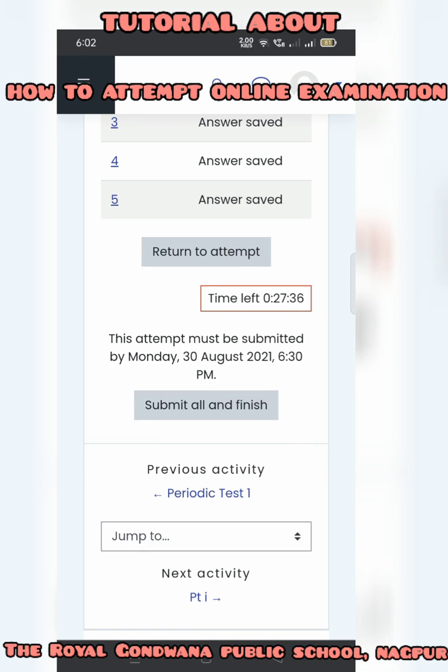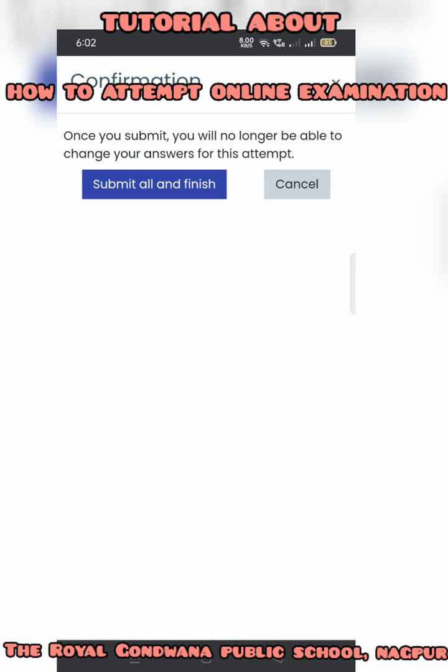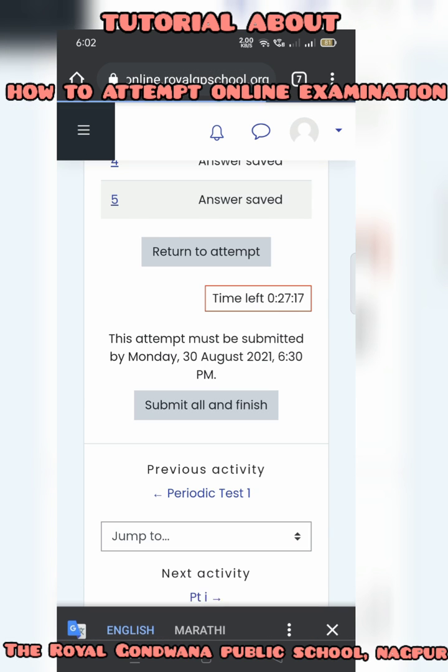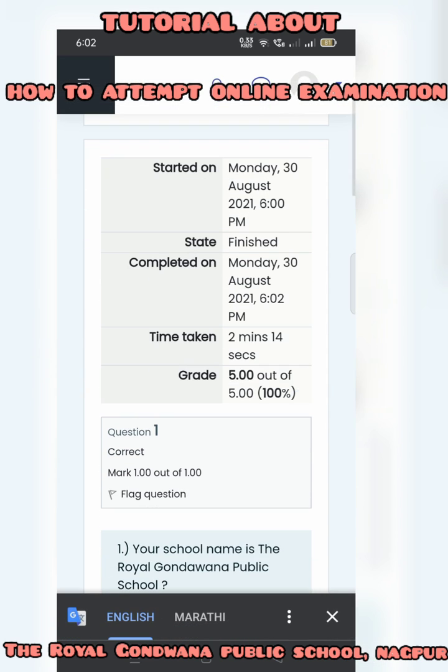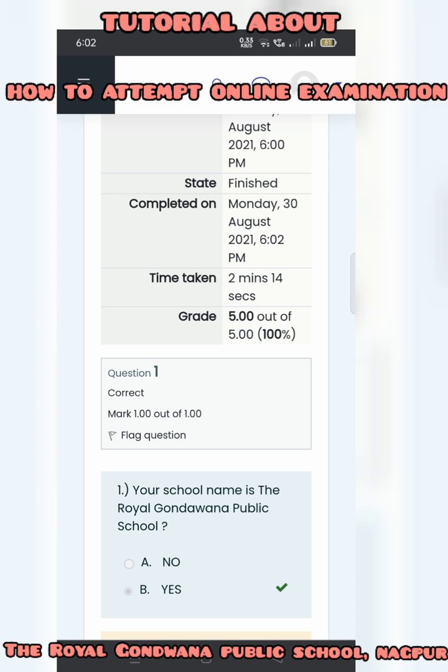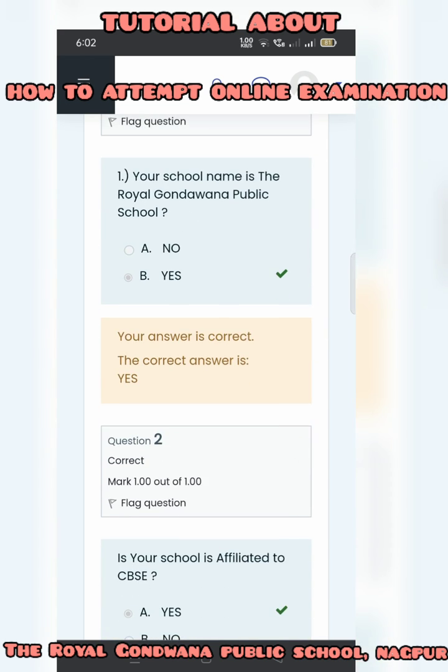I'm going to click on Submit all and finish. Once I click on that, again there is a prompt asking whether we are sure to submit the question paper, because once you submit it, you are not able to reattempt it. As I feel that I solved all 5 questions, I'm going to submit and finish the question paper. When I click on that, you can see the summary, how much time I have taken to solve. The question paper is out of 5 marks and I scored 5 marks, that is 100%. Even the question along with the answer is there.